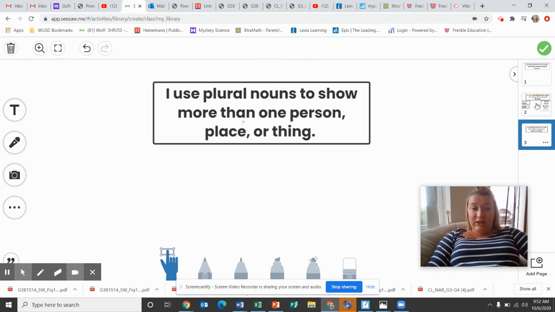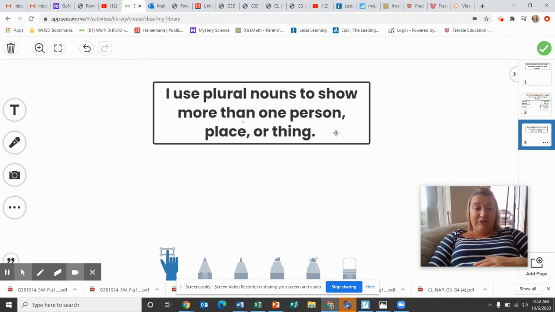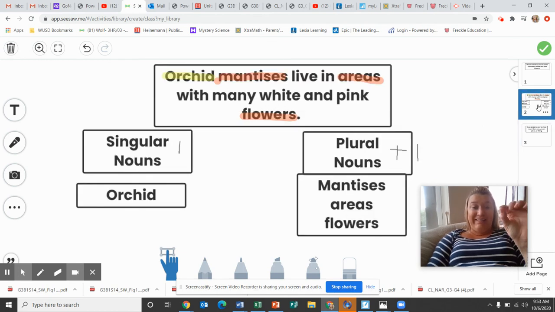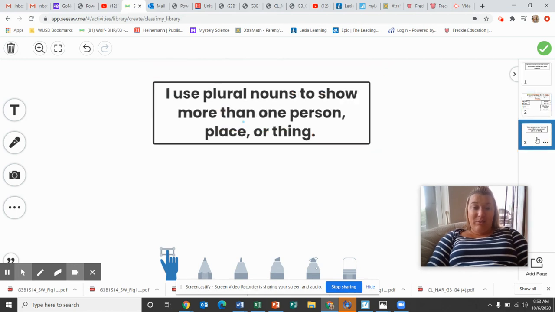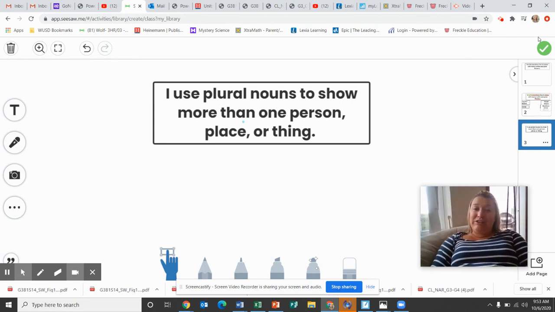So your page should look like this, and then right underneath it should have, I use plural nouns to show more than one person, place, or thing. You can pause the video if you need to. When you're done, I would like you to make sure that you upload your page. Your paper or your page should look exactly like this with this at the bottom, okay? And I will upload this so you can navigate between here as well. But you need to copy that down because we're going to use that for the next week and a half. All right, happy Patterns of Power.